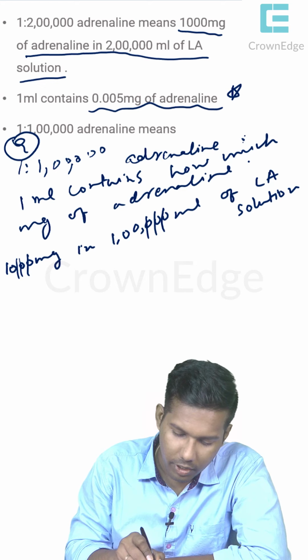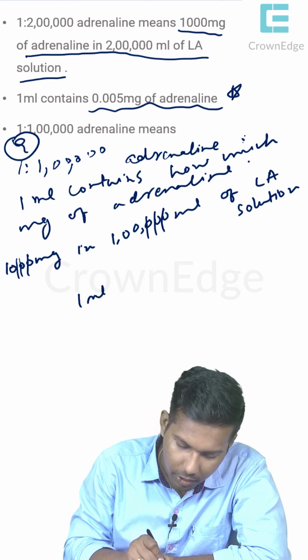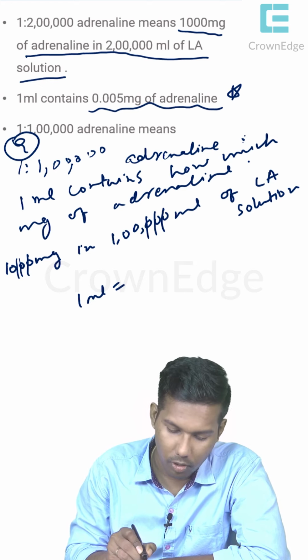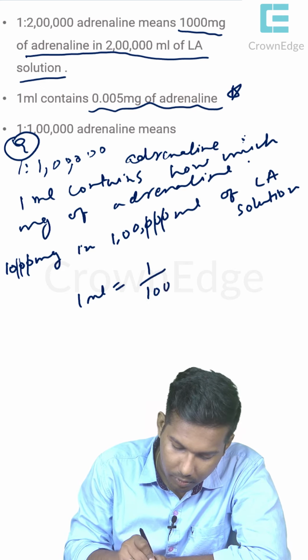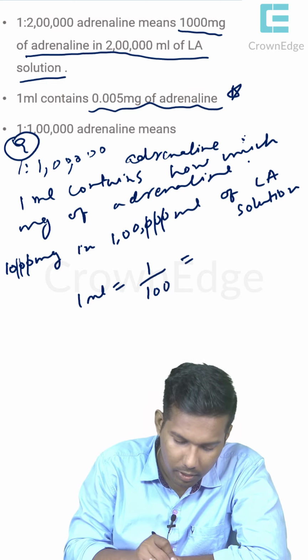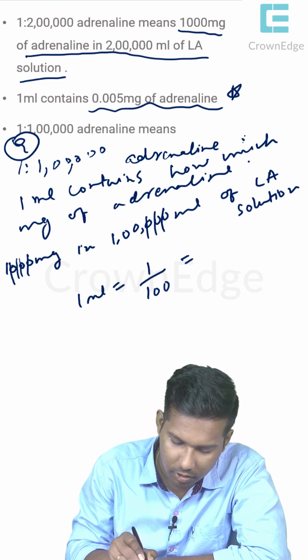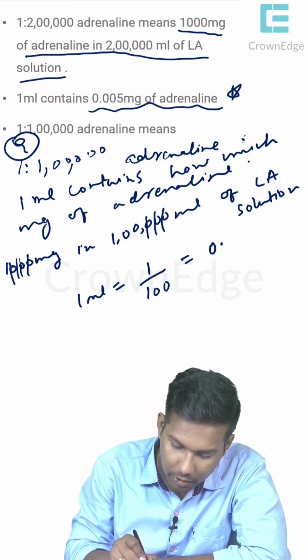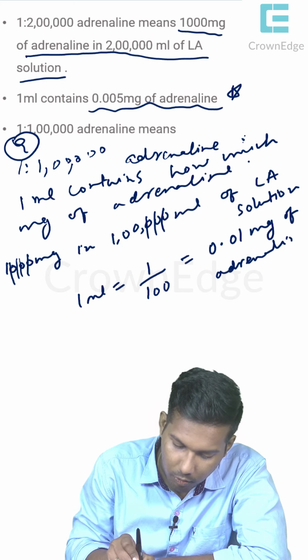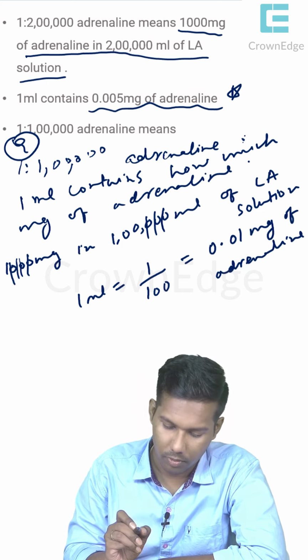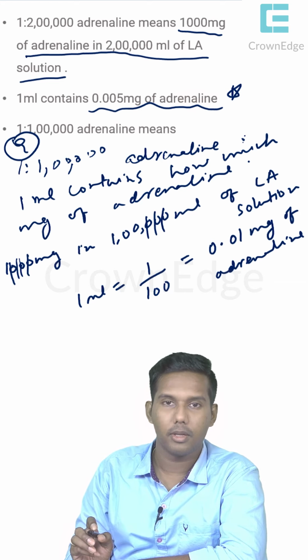So we need it now for 1 ml. 1 ml means 1 by 100 it is coming. So 1 by 100 means how much is it? 0.01 mg of adrenaline is present in 1 ml of 1:1 lakh adrenaline. I hope everyone is clear with this concept. See this for 5 seconds, then I will change the slide.